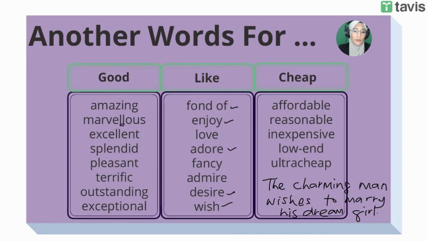But if you change it to the charming man likes to marry his dream girl, it doesn't really suit the whole context, the whole idea of this charming man marrying the dream girl. Okay, so you have to make sure that it's suitable enough, it's appropriate enough, it's properly used in that particular sentence. Okay, so how do you do that? You need to try and find out the definition.